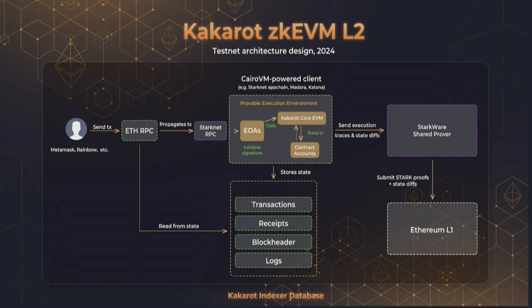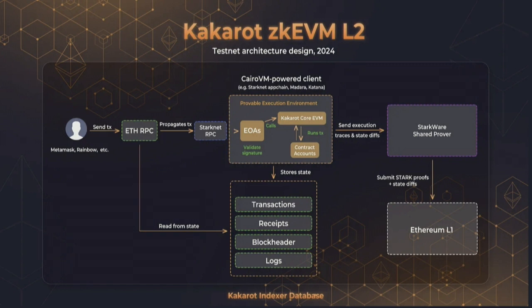And then there's the StarkNet RPC. The StarkNet RPC receives. We have EOAs that are basically an implementation of an EOA from the account abstraction from StarkNet. This EOA receives the transactions, validates the signature, and sends to the Kakarot core EVM contract. You can see it as a smart contract, which you interact with the state, execute the opcodes and everything, and then store the states. These states down there are the same states that are on the StarkNet stack.